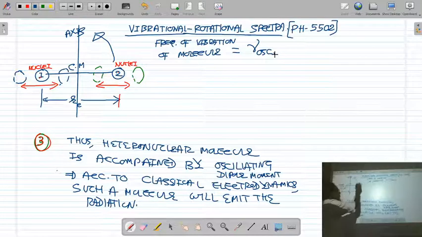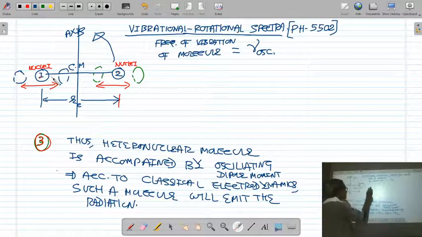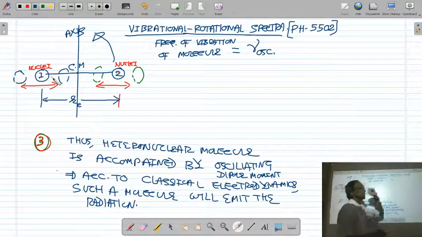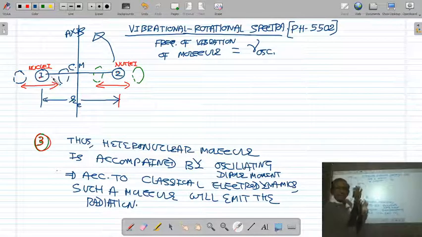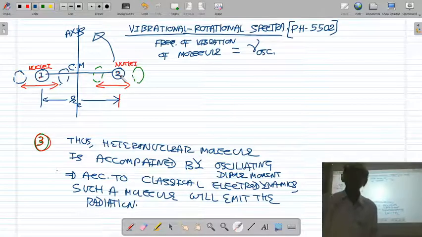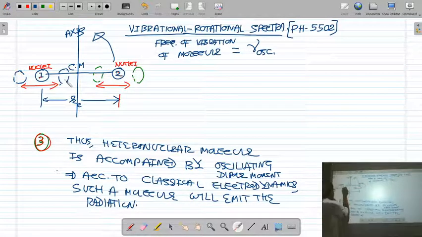Similarly, both nuclei 1 and nuclei 2 are vibrating about their equilibrium position. Suppose they are making 1000 vibrations in 1 second, then the frequency of vibration will be 1000. If both the nuclei of the molecule are vibrating 10,000 times in 1 second, then the frequency of vibration of the molecule is 10,000. So the frequency of vibration of the nuclei about the internuclear axis is denoted by nu oscillation.